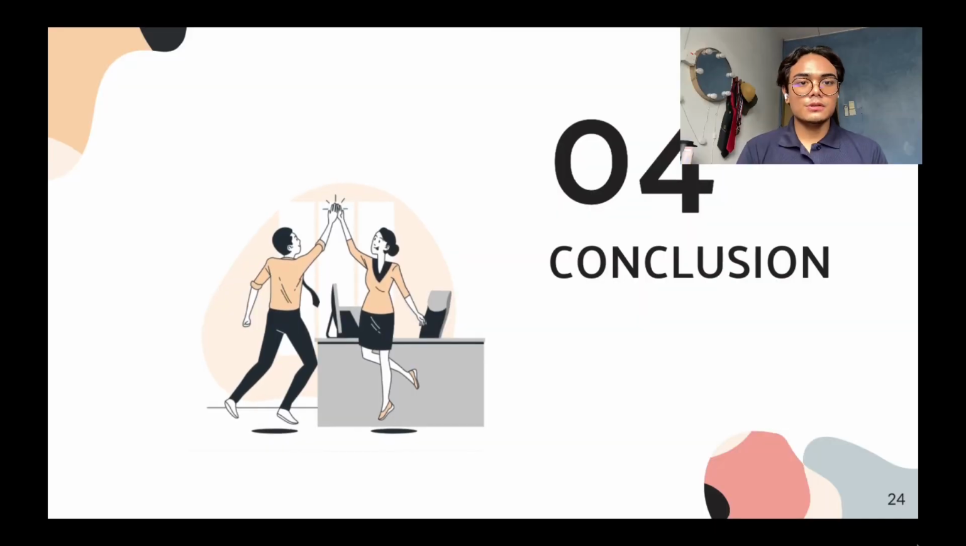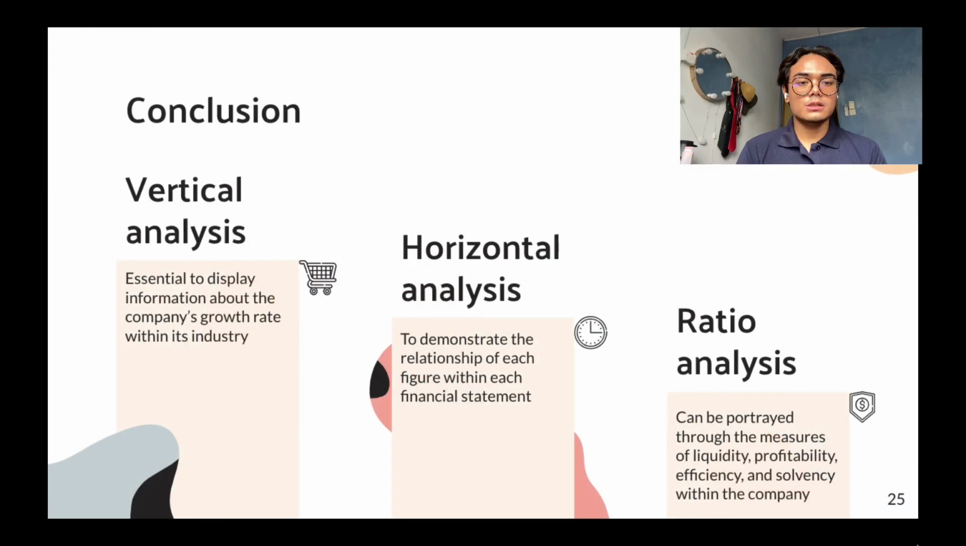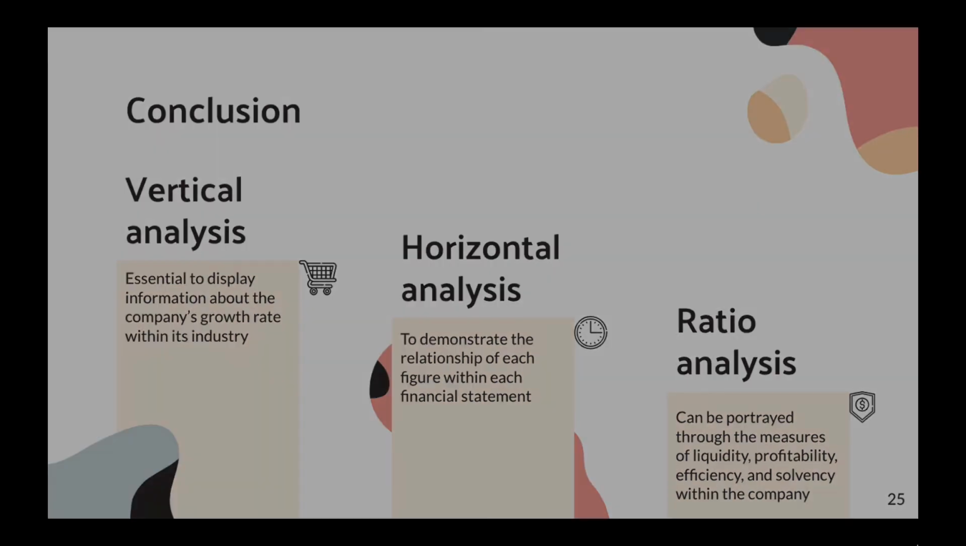In conclusion, we can conclude that vertical analysis is essential to display the information about the company's growth rate within its industry. Other than that, horizontal analysis can demonstrate the relationship of each figure within each financial statement. And lastly, ratio analysis can be portrayed in the measure of liquidity, solvency, profitability, and efficiency within the company.